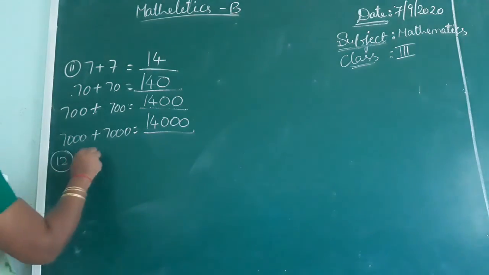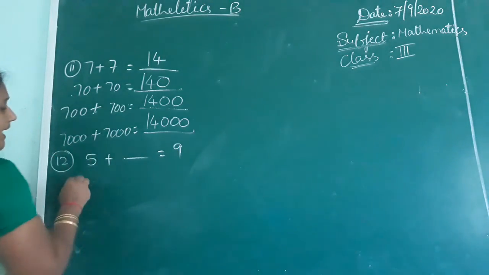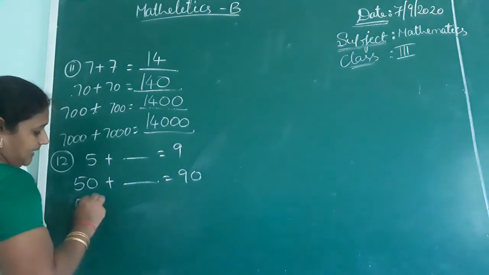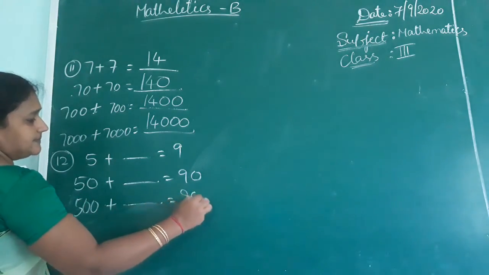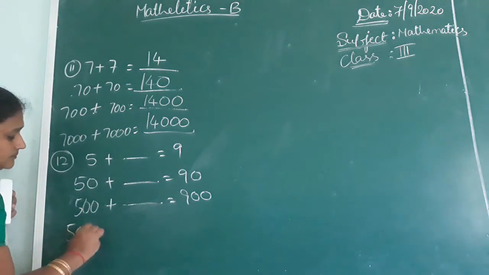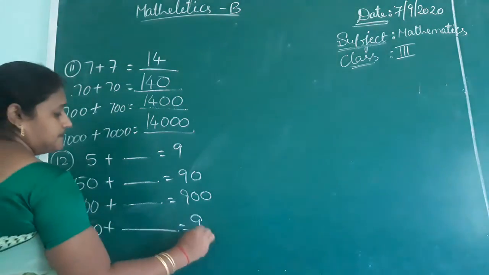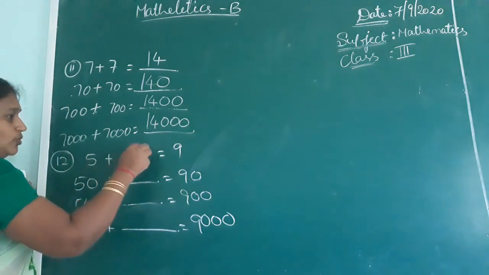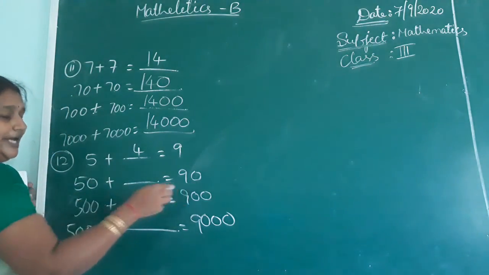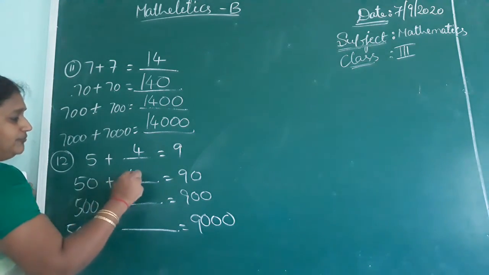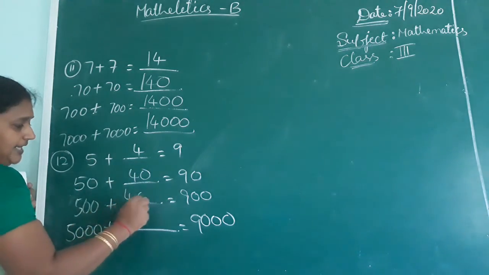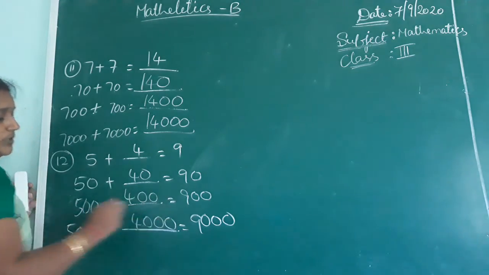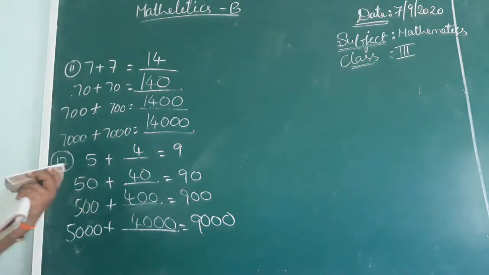See the next one. 5 plus blank equal to 9. When you add a number to 5, you will get 9. What is that number they are asking? 5 plus some number equal to 9: 5 plus 4. 50 plus some number equal to 90. 90 minus 50, 40. Here 400. 900 minus 500. 9000 minus 5000, 4000. See the last one in that.